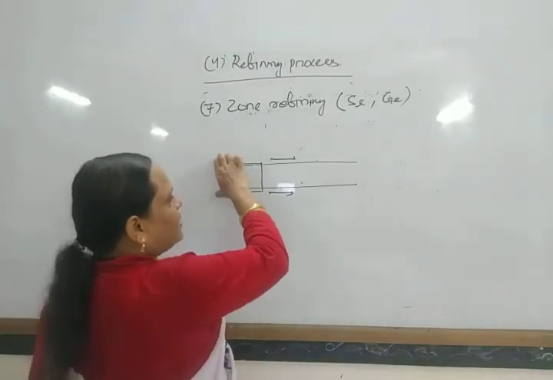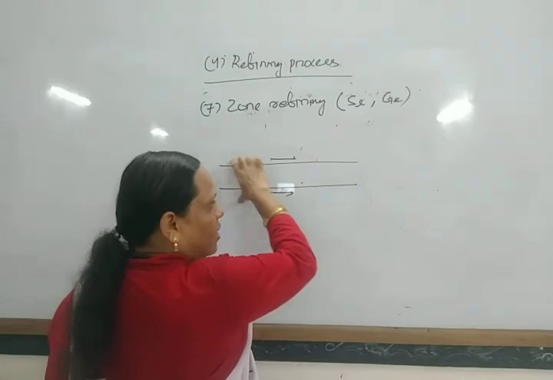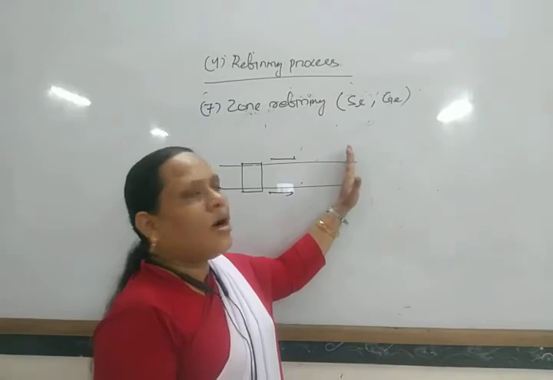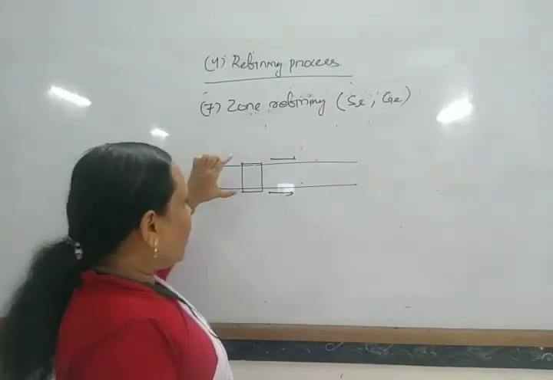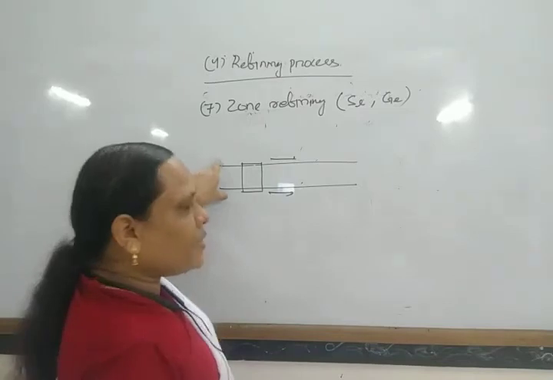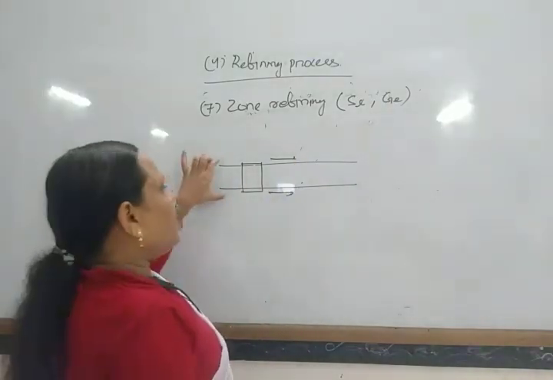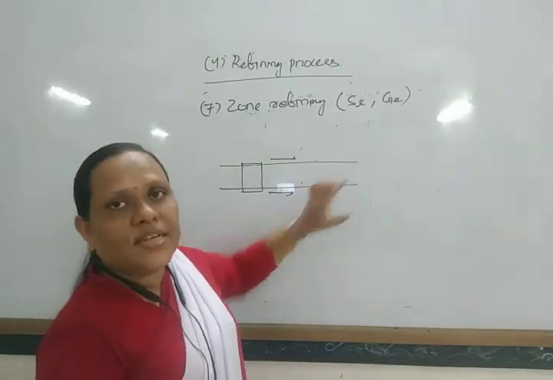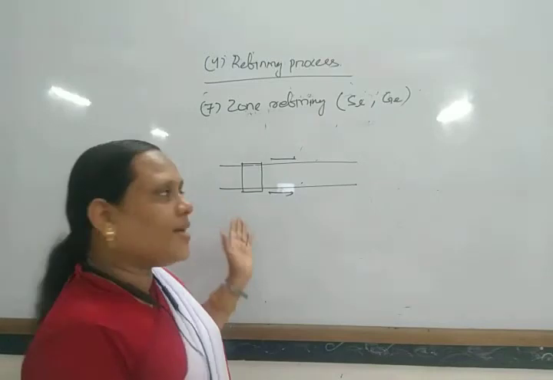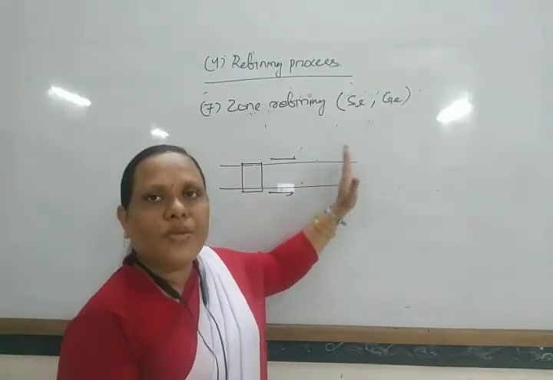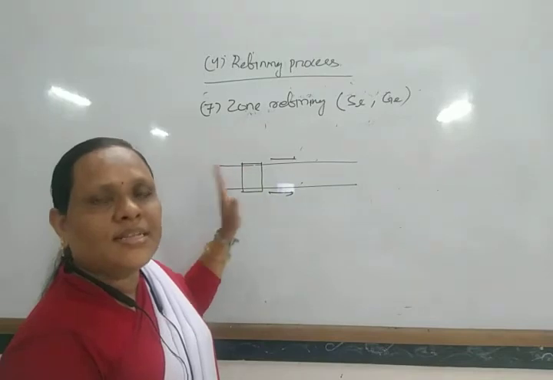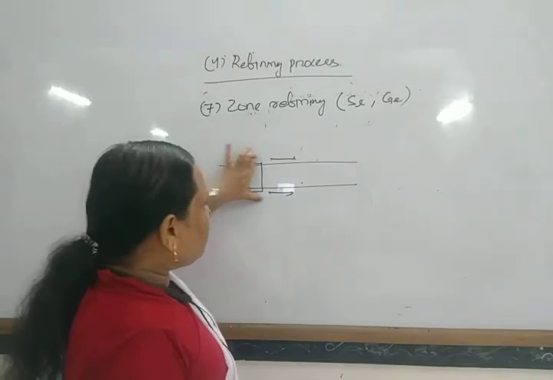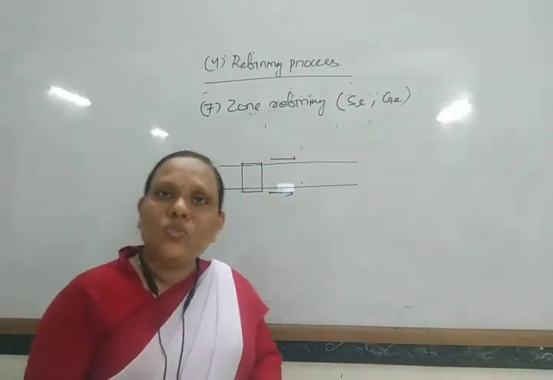So the first time the heater moves from one end to another, some portion of the impurities is removed to one side. When this process is repeated from one end to another again and again, it removes all the impurities. Repeating this process, the impurities end up at one side of the rod and the pure rod remains on the other side. This is known as zone refining, because the metal is refined zone-wise.